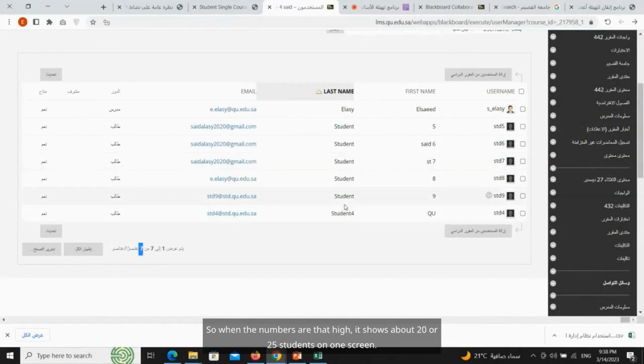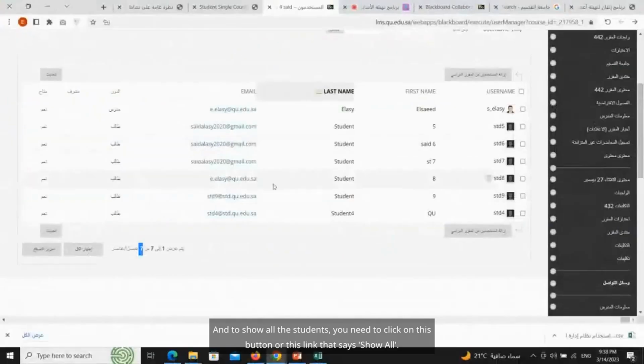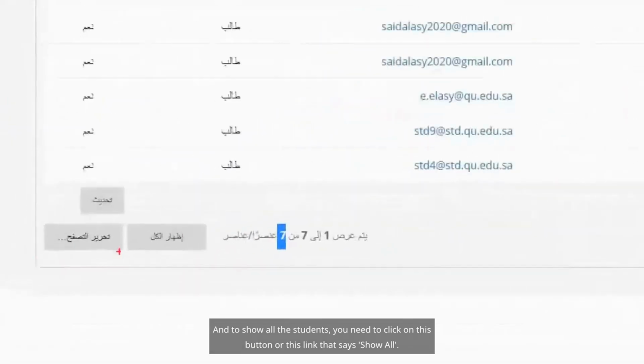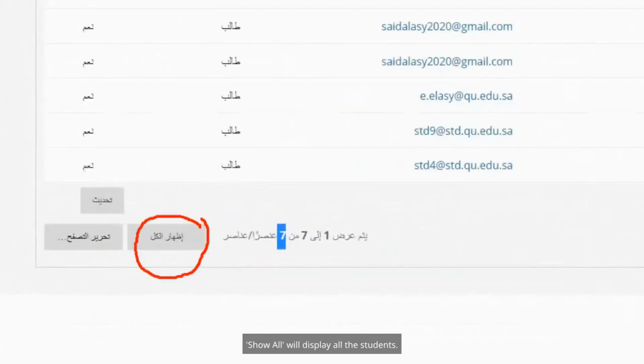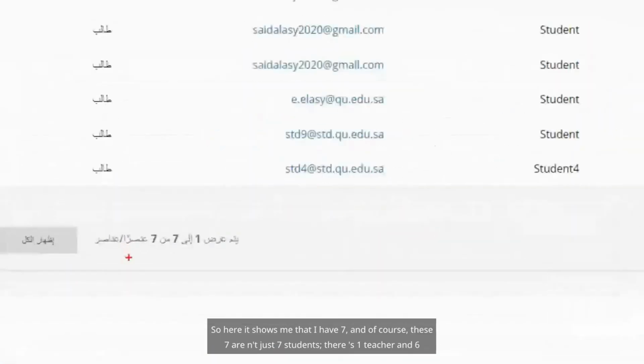So when the numbers are that high, it shows about 20 or 25 students on one screen. And to show all the students, you need to click on this button or this link that says "show all." Show all will display all the students. So here it shows me that I have 7.